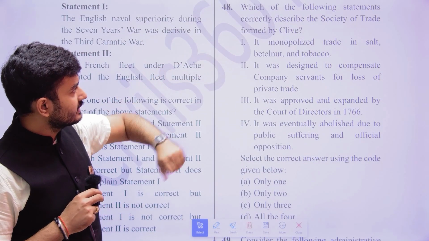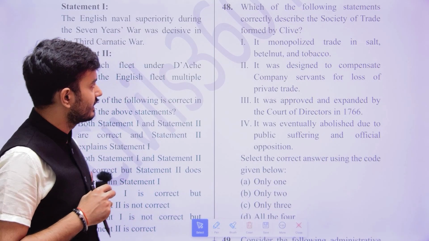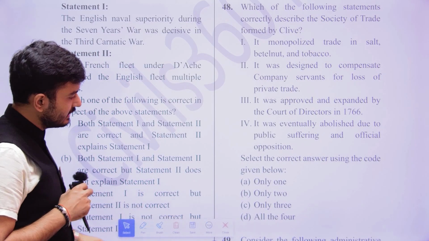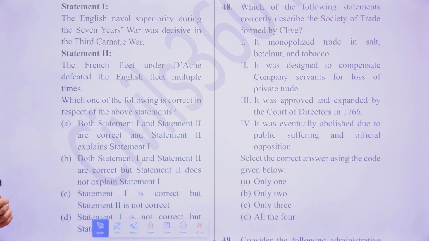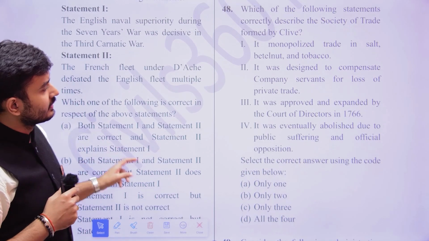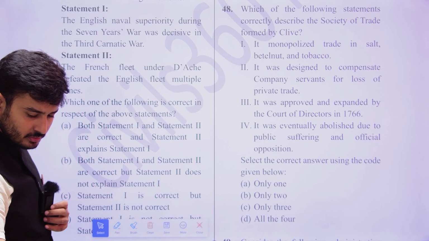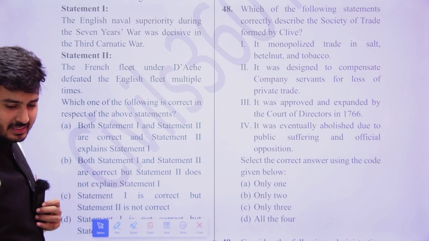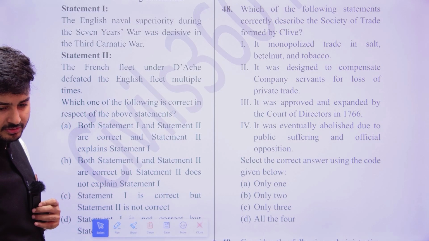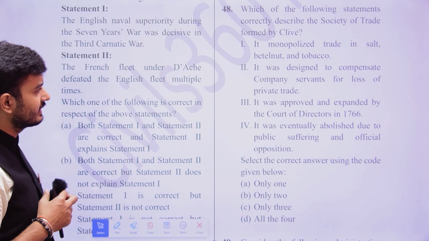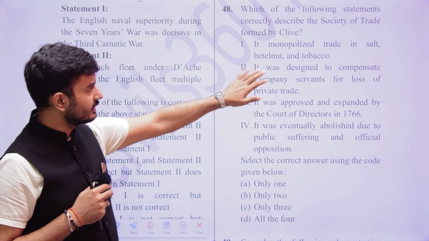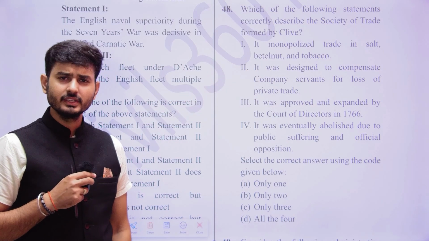Then, which of the following statements correctly describe the society of trade formed by Clive? What do you think the answer would be? Here also you can go with the eliminative aspect. Not many of us have studied the things in detail, but it can be done through the eliminative practice.